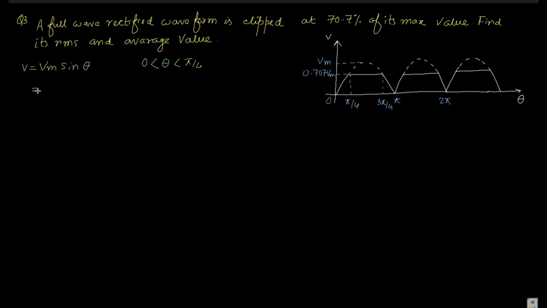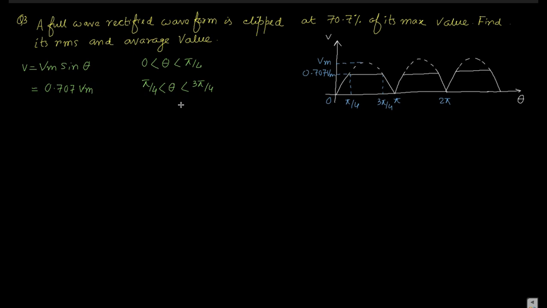Then it becomes 0.707 Vm, that is a constant or steady value, from pi by 4 to 3 pi by 4. Its magnitude is constant, 0.707 Vm, when theta lies between pi by 4 and 3 pi by 4.